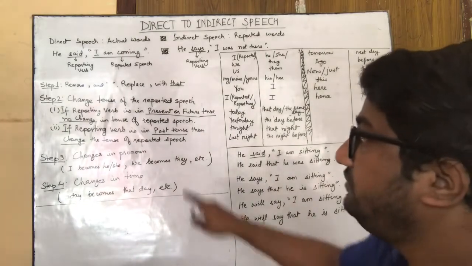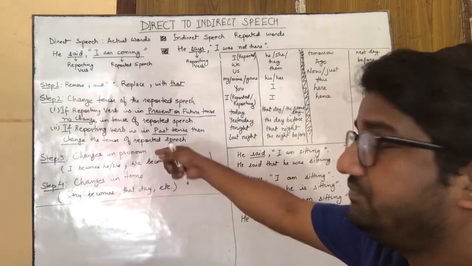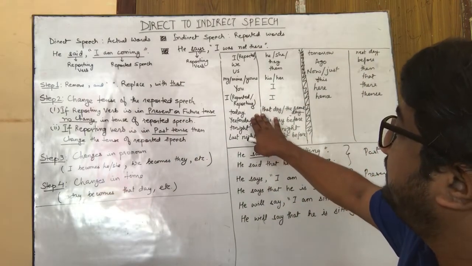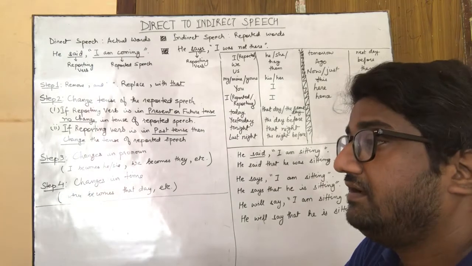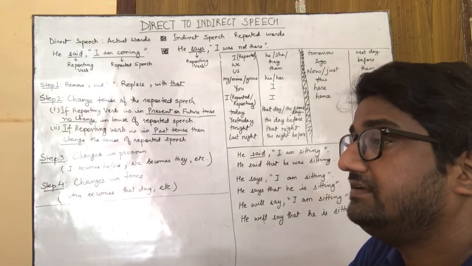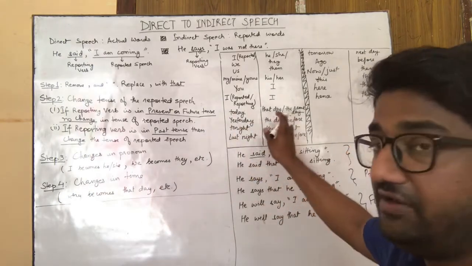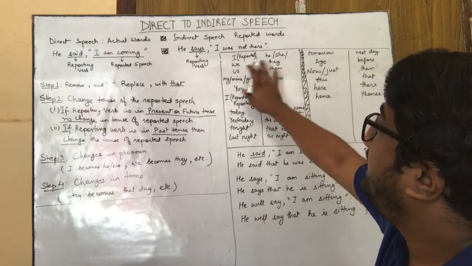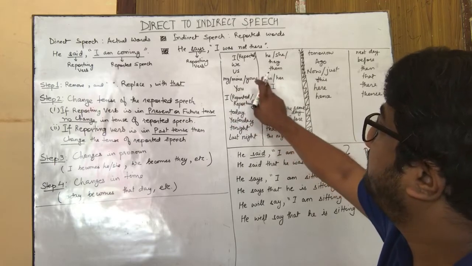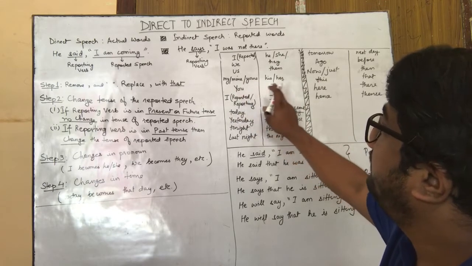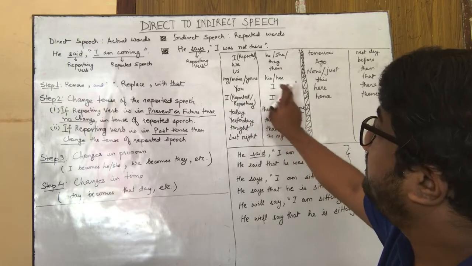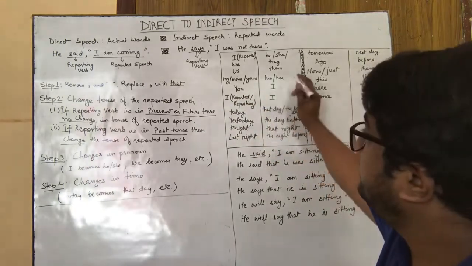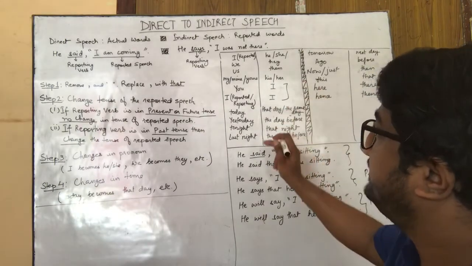Now before doing that, you change the pronoun. So what I have done over here is that I have given you a simple table for most of the commonly used pronouns and the changes in time that you have to make. For example, I will become he or she, we will become they, us will become them, my, mine, yours will become his or hers, you will become I. How you will become I and how I will remain as it is, as I, these 2 exception cases I will show you with a different example.